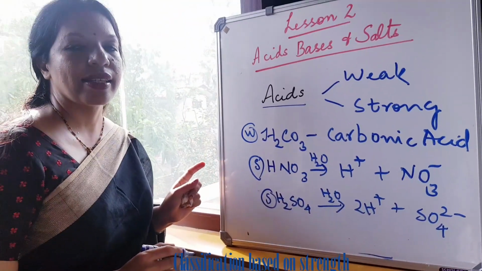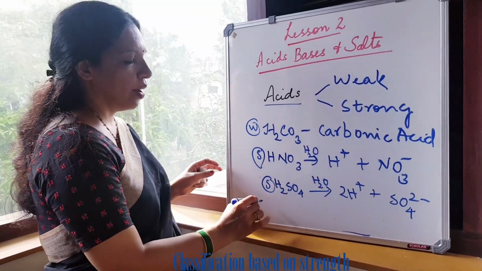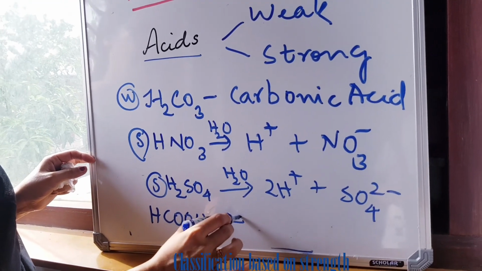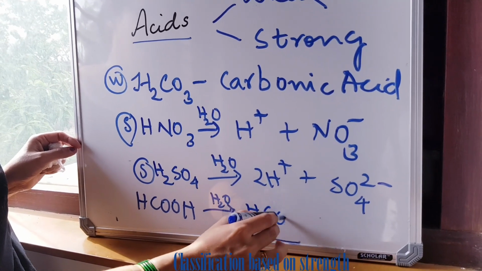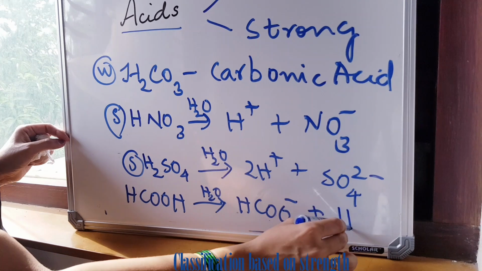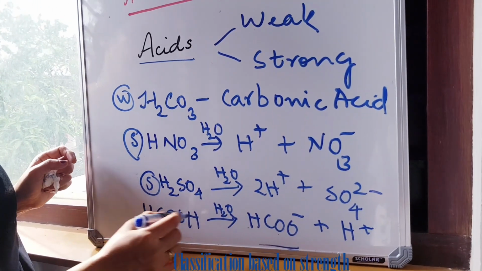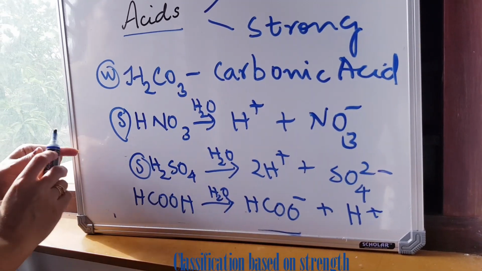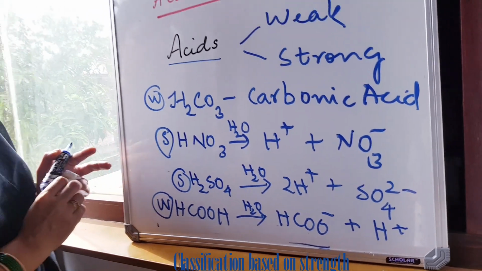All organic acids are weak acids. They don't undergo complete ionization. For example, HCOOH, which is formic acid. When you dissolve it in water, partial ionization occurs and you get HCOO minus, which is a formate ion, and you get an H plus ion. So this is the dissociation of formic acid to give formate ion and H plus ion. It is a partial dissociation reaction, and hence this is a weak acid.